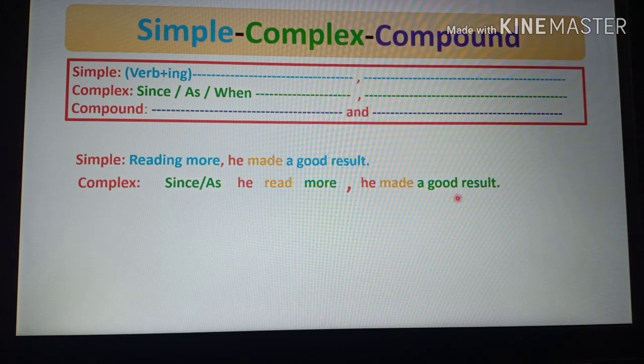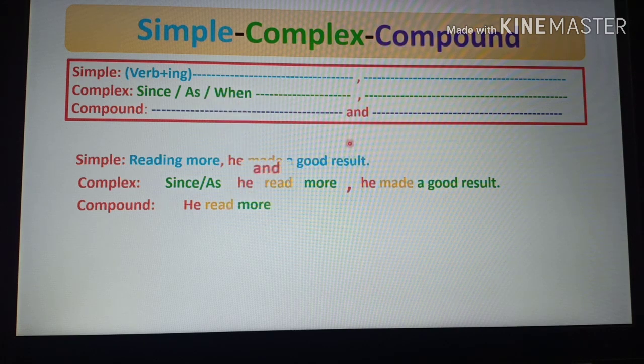And then again we shall do the compound. So we have to omit since or as, and then the principal clause. He read more, and we have to write down and instead of comma.